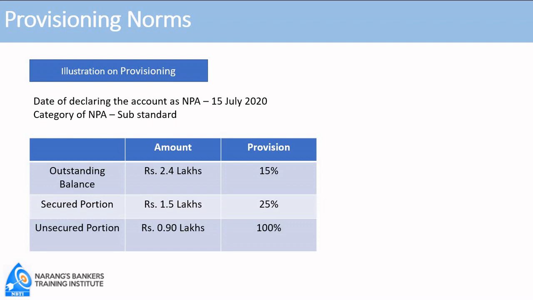So this example we will read. Date of declaring the account as NPA: 15th July 2020. Category of NPA: substandard. Outstanding balance 2.4 lakhs. Secured portion 1.5 lakhs and unsecured portion 0.90 lakhs, that is 90,000. So how much provision we should make?